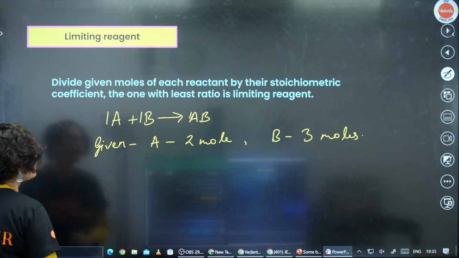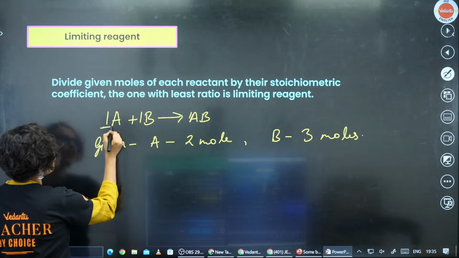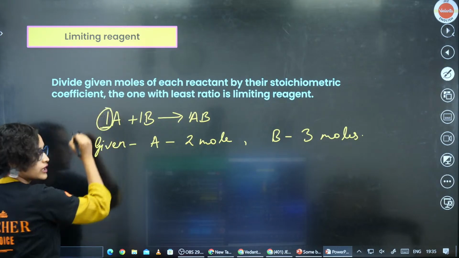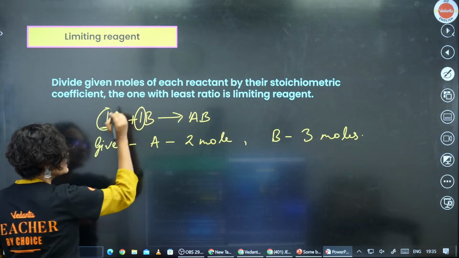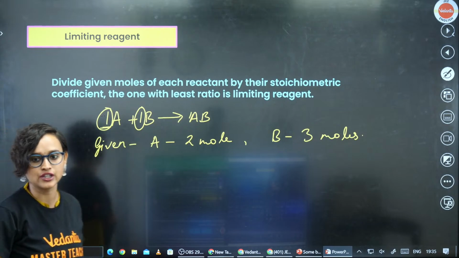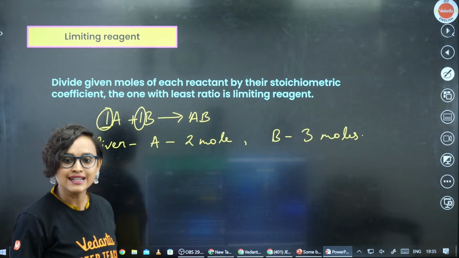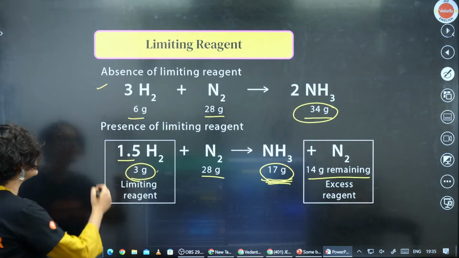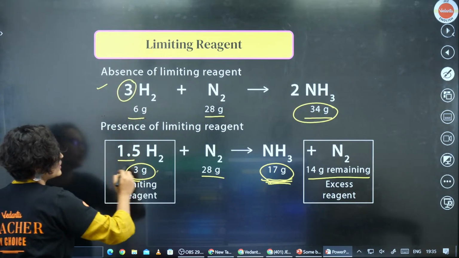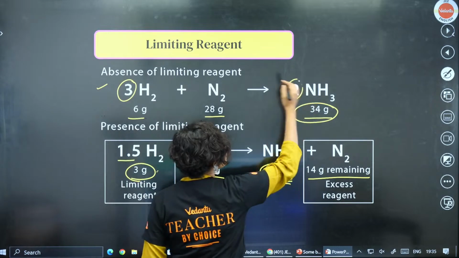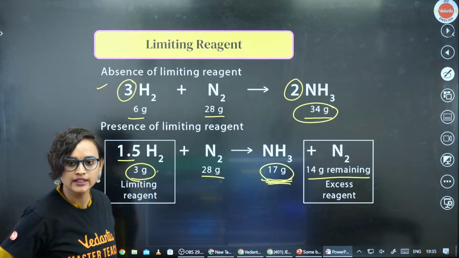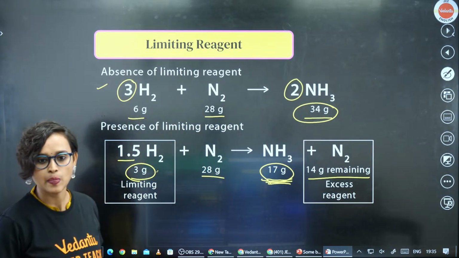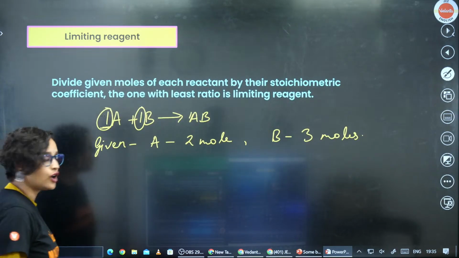Anyway, this is called the stoichiometric coefficient. What I wrote here, 1, 1, this is the stoichiometric coefficient. For example, in this case, 3, this is the stoichiometric coefficient. Understood? Got it? Okay. Moving on from here now.